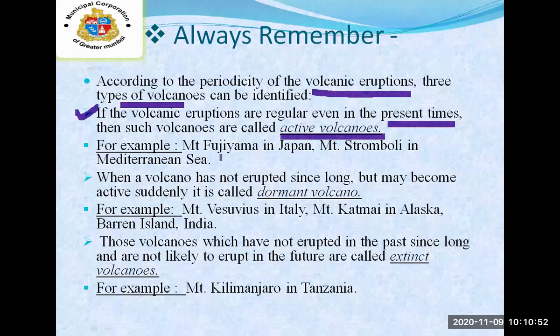For example, Mount Fujiyama in Japan and Mount Stromboli in the Mediterranean Sea. Just now we have seen the actual image of Mount Fujiyama in Japan. These are the active volcanoes, meaning they are regularly present over there.